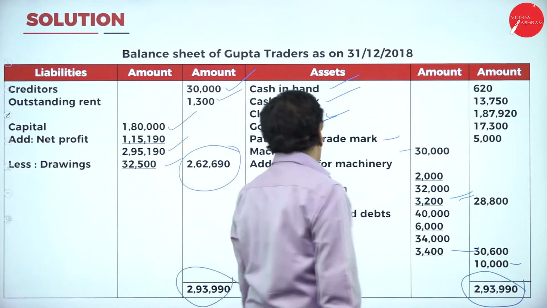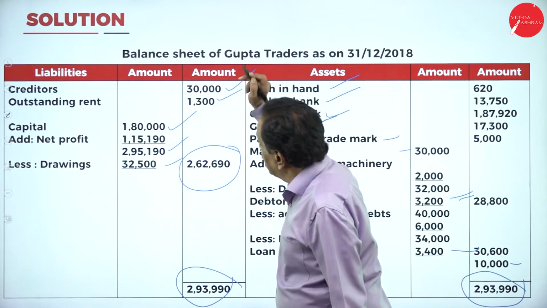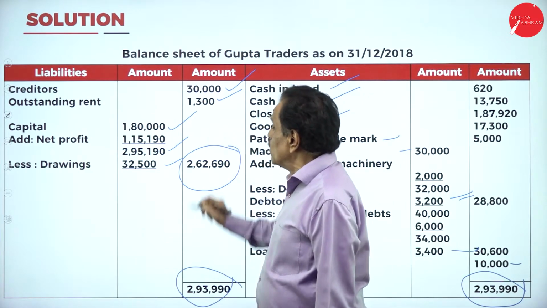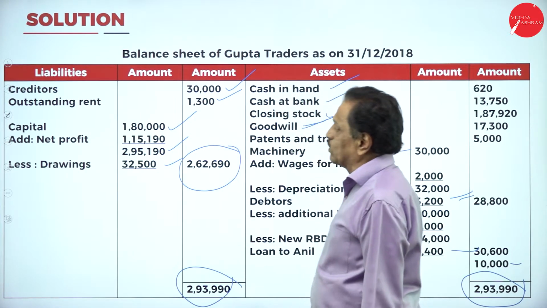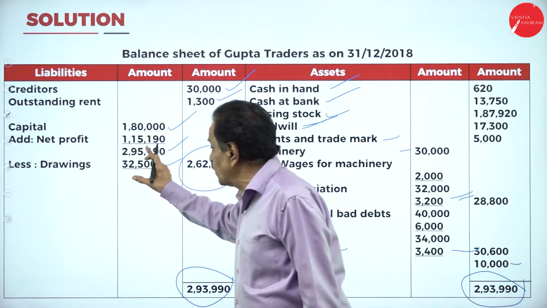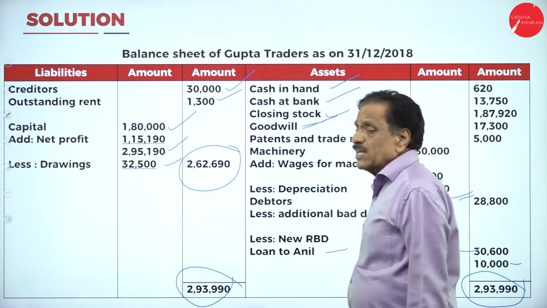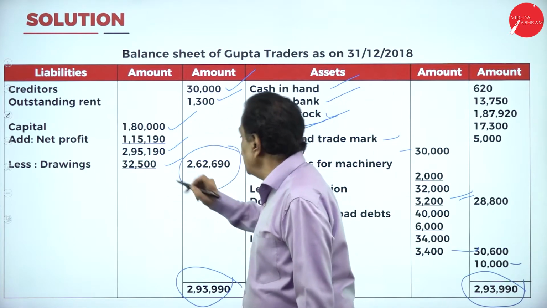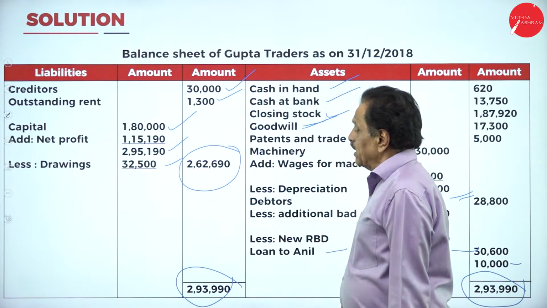Loan to Anil is 10,000. It's an asset. Coming back to the liability side. We have to pay the creditor 30,000. How much outstanding rent to be paid? 1,300. Your capital is 1,80,000. We arrive at a net profit of 1,15,190. It becomes 2,95,190. Deduct the drawings 32,500. How much is available?